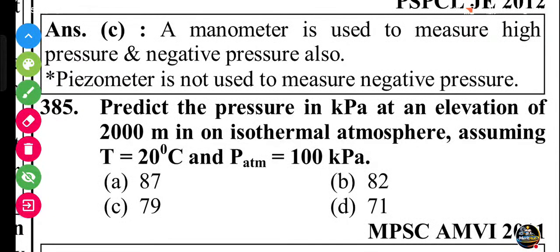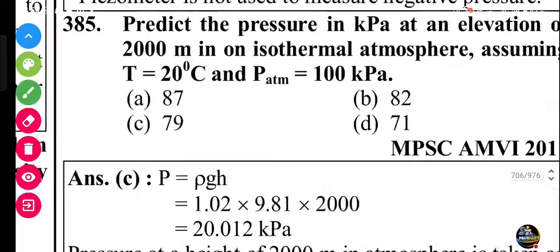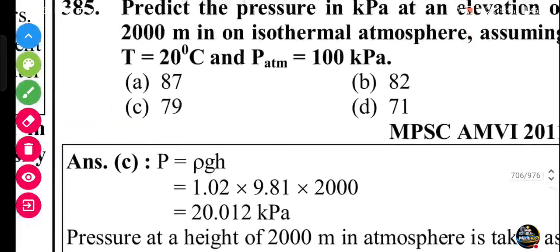Predict the pressure in kilopascal at an elevation of 200 meter in an isothermal atmosphere, assuming T equals 20 degrees centigrade and P atmosphere equals 100 kilopascal. We know P equals rho g into h, with the isothermal atmospheric pressure.